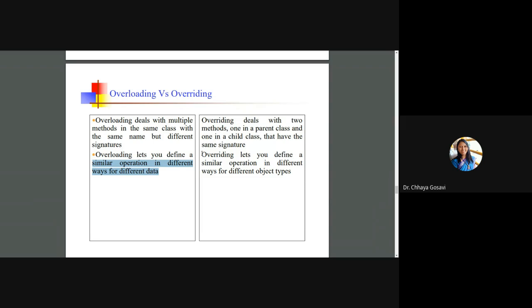In the case of method overriding, it lets you define a similar operation in different ways for different object types. So we have seen the display function. With the person, it is displaying only personal information. With the employee, it is displaying the employee's pay slip. If we write a display function for student, we implement it to print the result or mark sheet of a student. So this is an example of overriding.